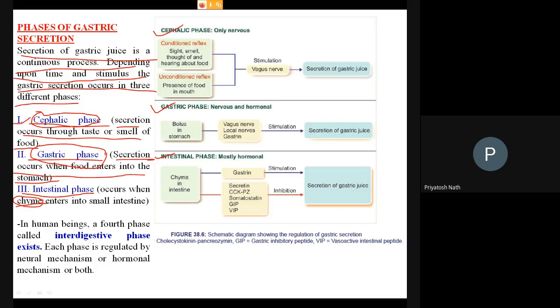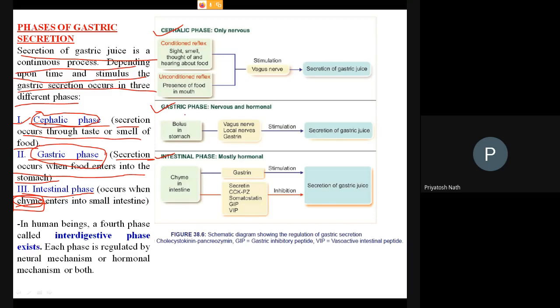That acid-mixed food is basically called chyme. So from the stomach, chyme is entering into the intestine, from the gastric or stomach into the intestine. That is why you can say it is the intestinal phase.